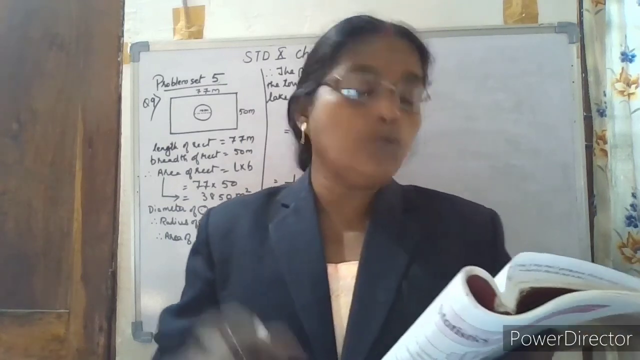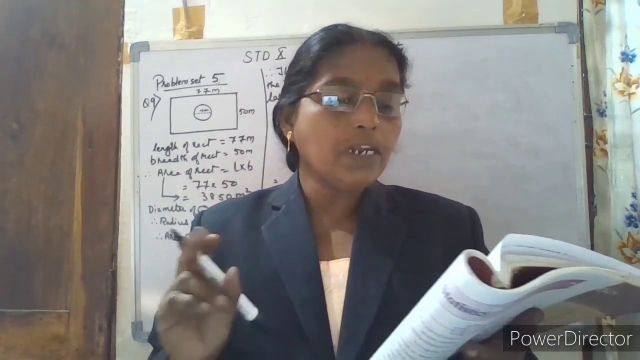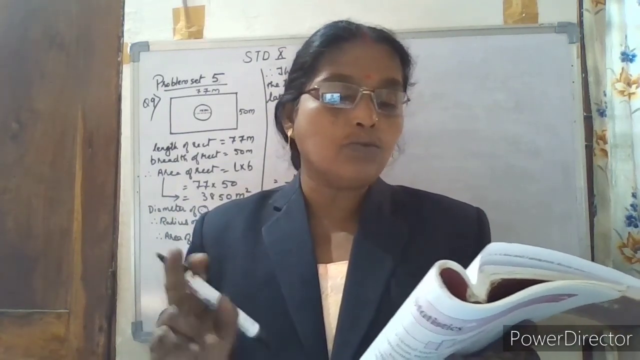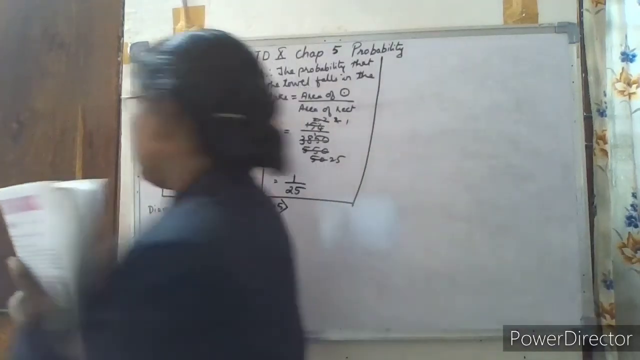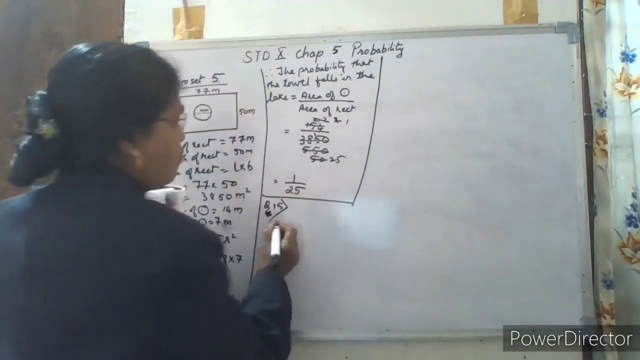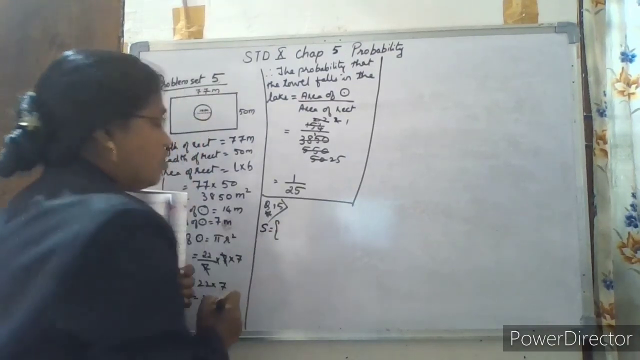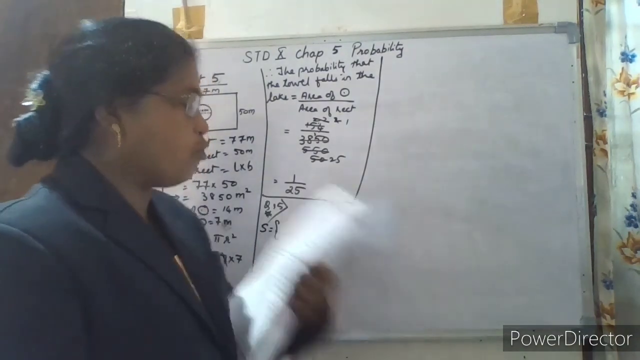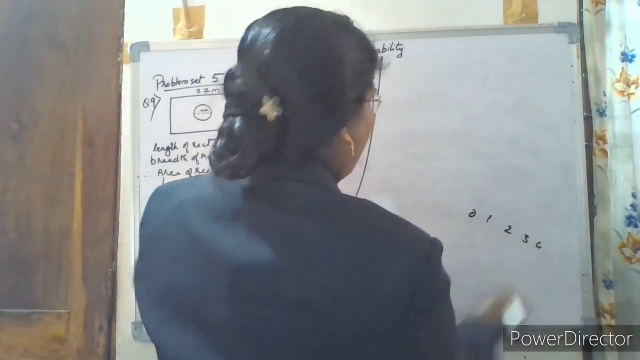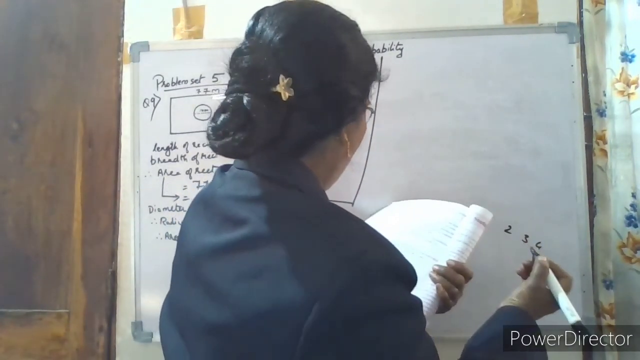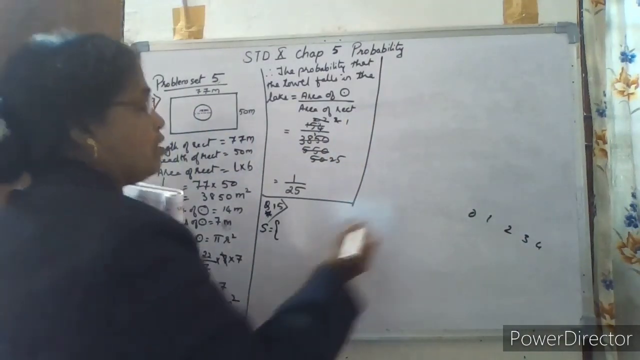So a two-digit number is to be formed from the digits 0, 1, 2, 3, 4. Repetition of the digit is allowed. So this is the sample space we have to do. The two-digit numbers we form out of 0, 1, 2, 3, 4.